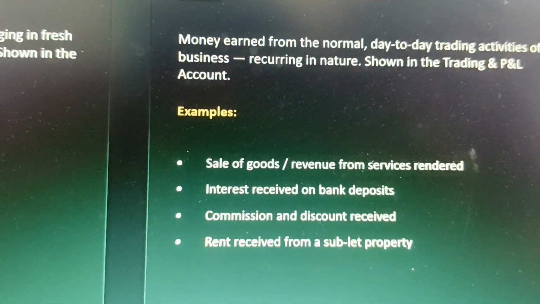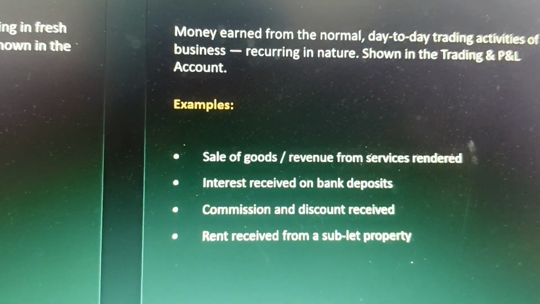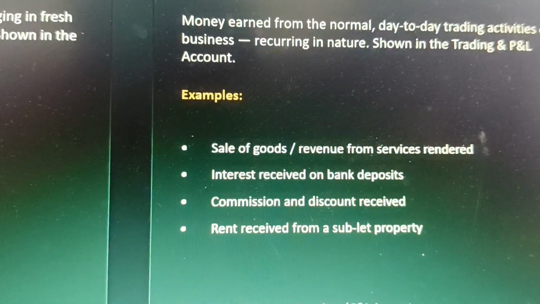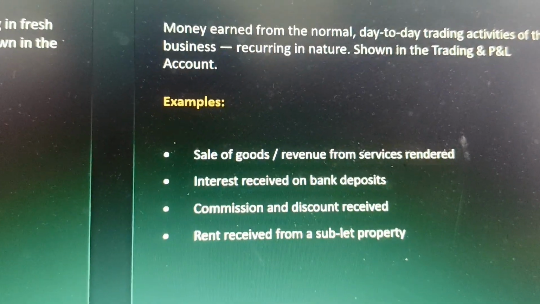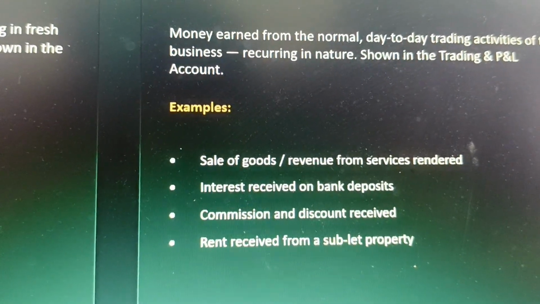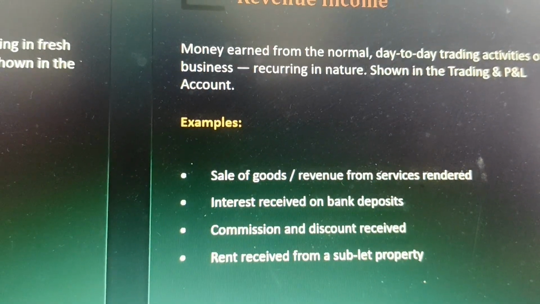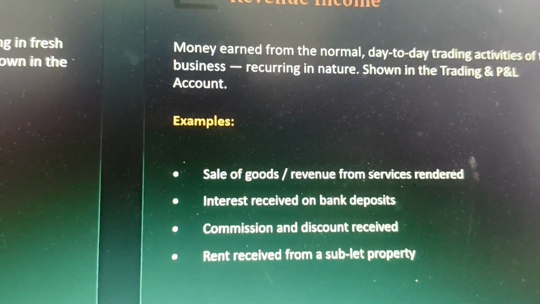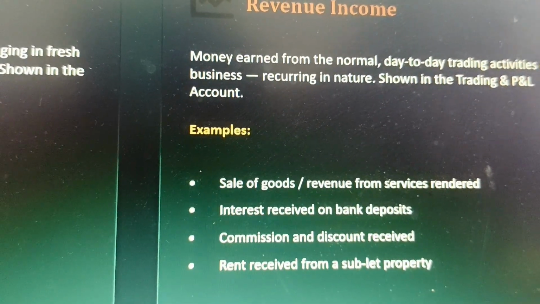This is obtained during the normal course of business operation and is of recurring nature. Any sale proceeds of goods and services, interest or dividend received, and rent received are various examples of revenue receipts. They neither create a liability nor involve reduction in the value of fixed assets.